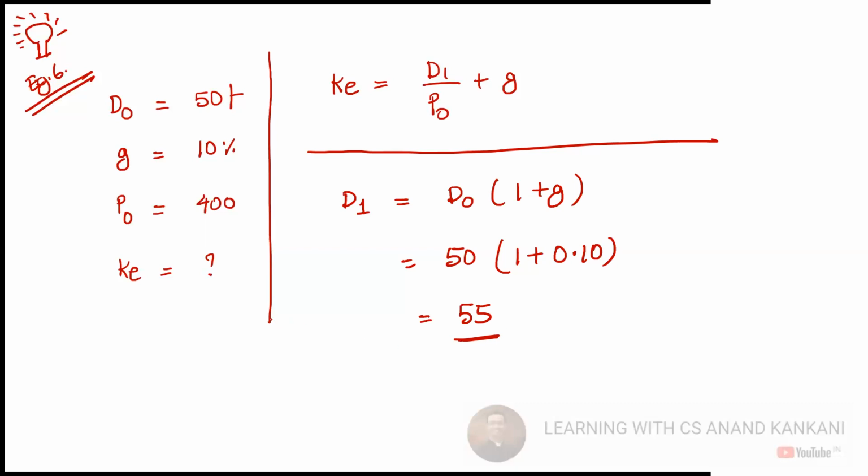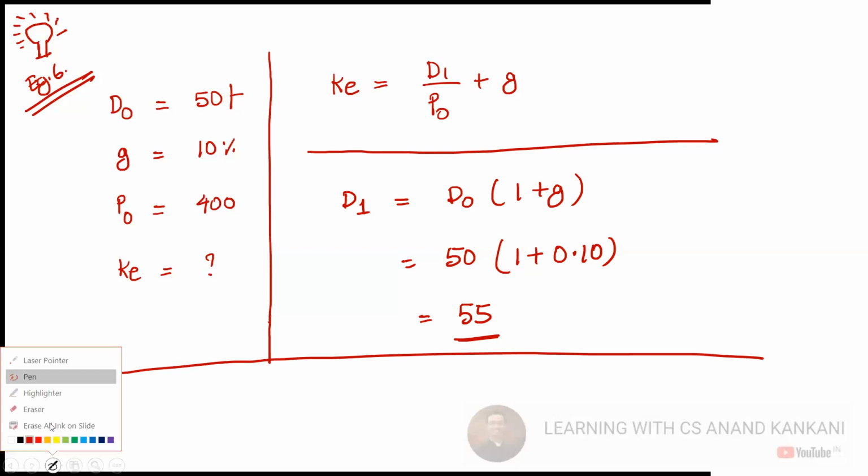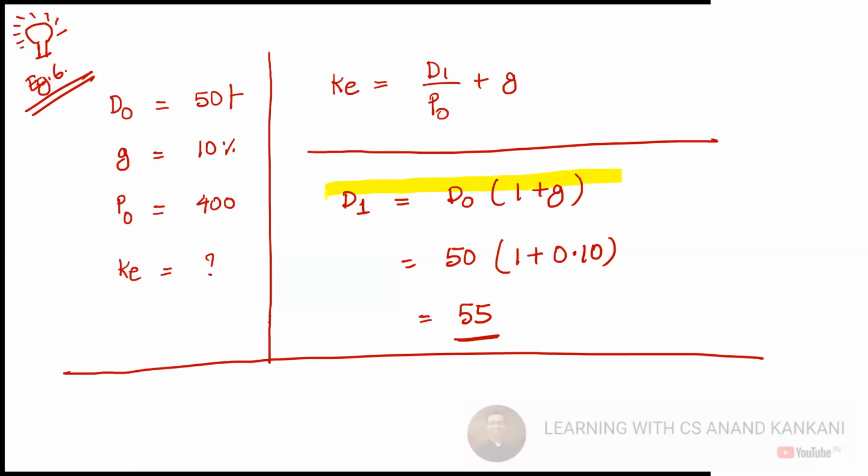Is this point clear? Now, how do you find out whether it's a D0 or a D1, because here I have written D0, D1? If the sum says that it is dividend next year, then it is D1. And if it is saying it's present, then it is D0. So how will you find out? How will the question say?